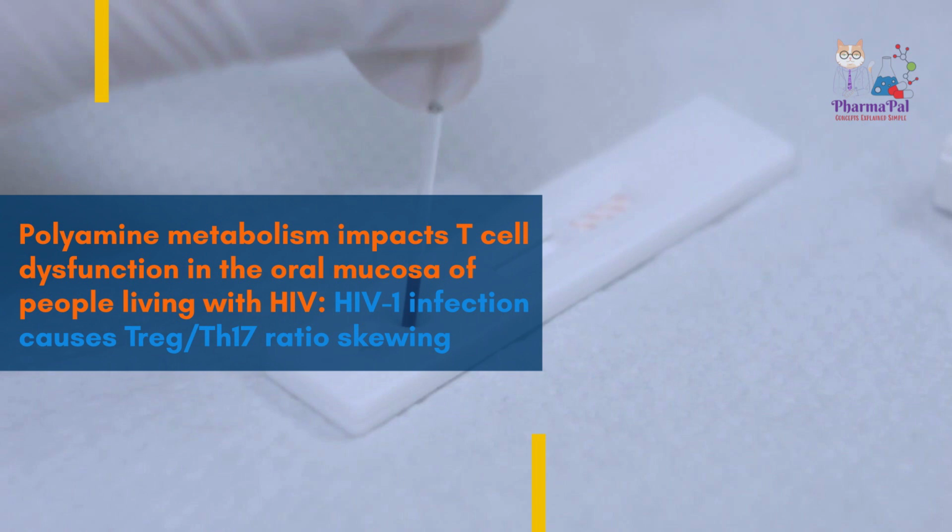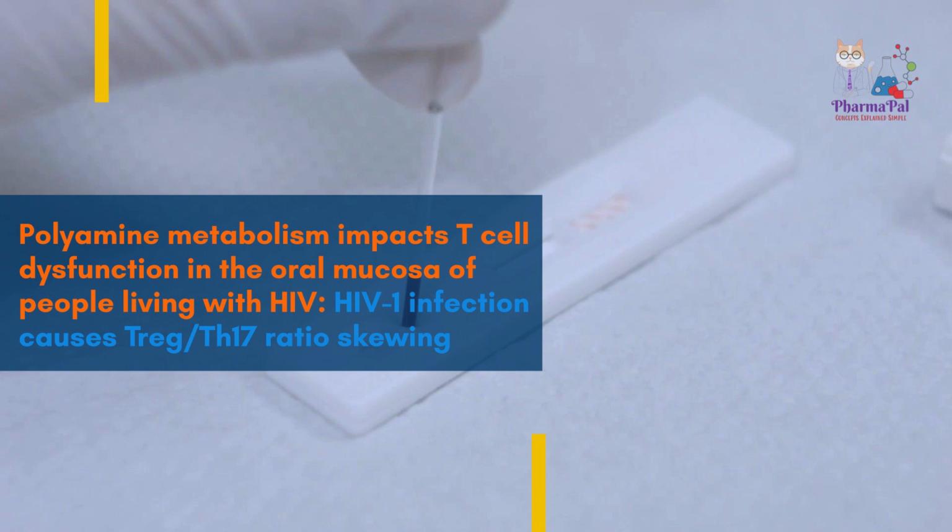Alterations in the frequencies of these two subsets resulted in significant enhancement of TrEG/Th17 ratios during HIV infection and were sustained even after the ARI treatment, Figure 2d. These results prompted us to determine the role of polyamines during HIV infection in the presence of ARI. Now, let's break it down.